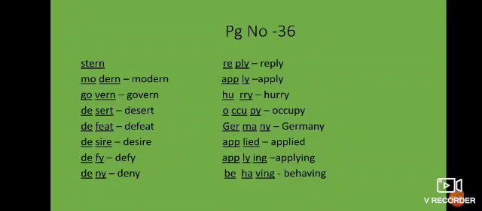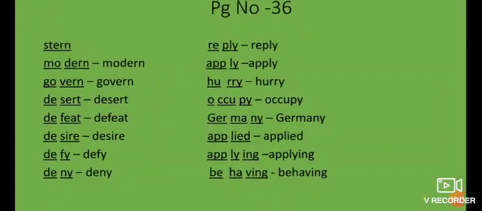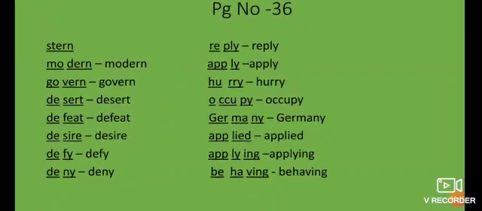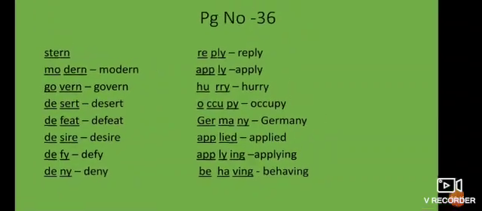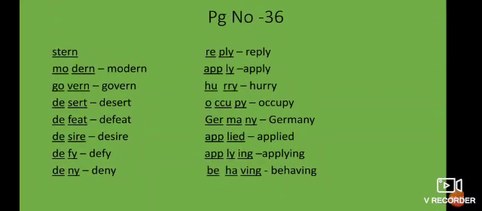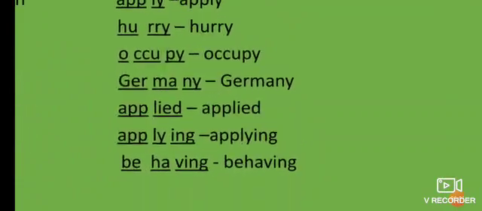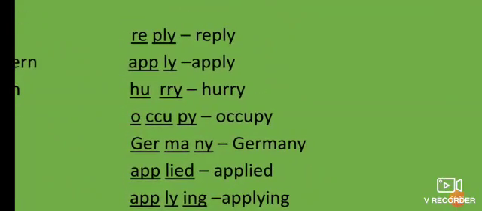In our last part we have done up to the word deny in page number 36. Now we will read the spellings from the same page from the word reply. Okay? See now the word is reply from page number 36. Reply, ply, reply. Reply means answer.